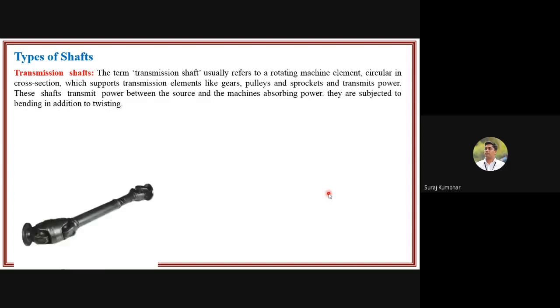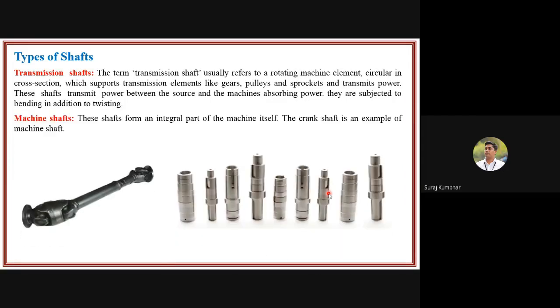What are the various types of shaft? There are transmission shafts and machine shafts. Here you can see the transmission shaft and these are the machine shafts. So, the transmission shaft is what? It usually refers to the rotating machine element.